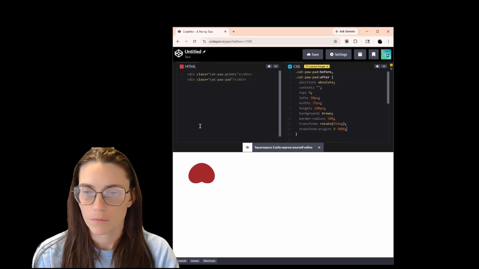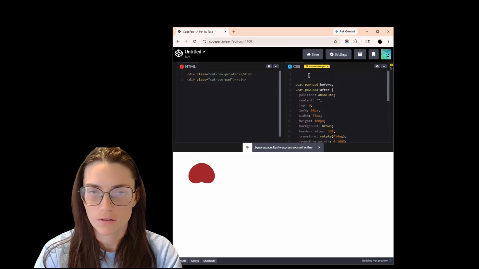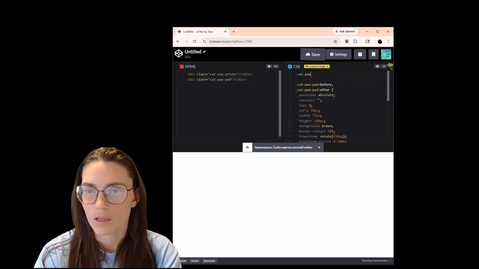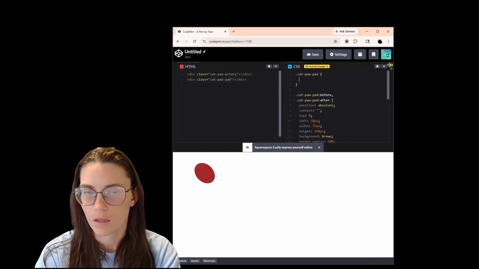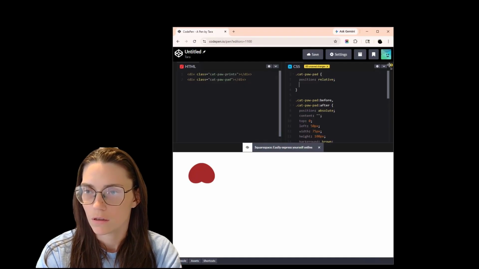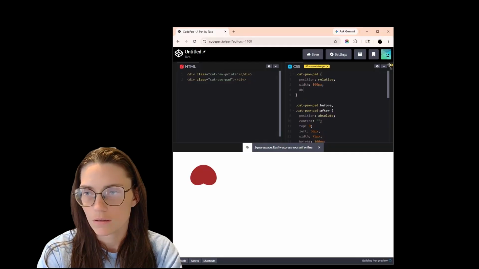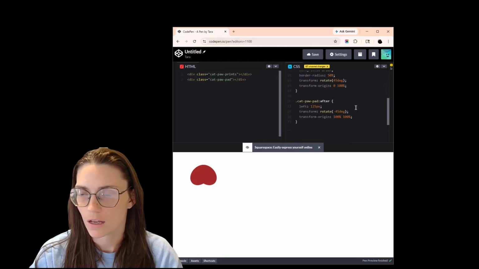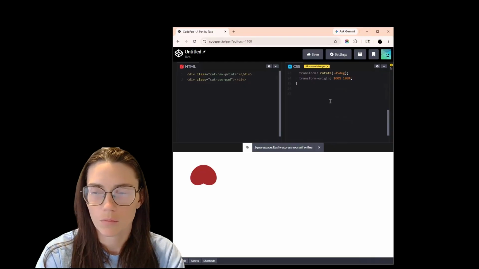Now we want to add several dots on the top. But before we do, we're going to make it so that our paw pad can be controlled by our div class and show up where we want it to. So we're going to put position relative, width is going to be 100 pixels, and height is going to be 90. All right, so that shouldn't have any visual effect on our paw pad. So let's move on to our cat paw prints.